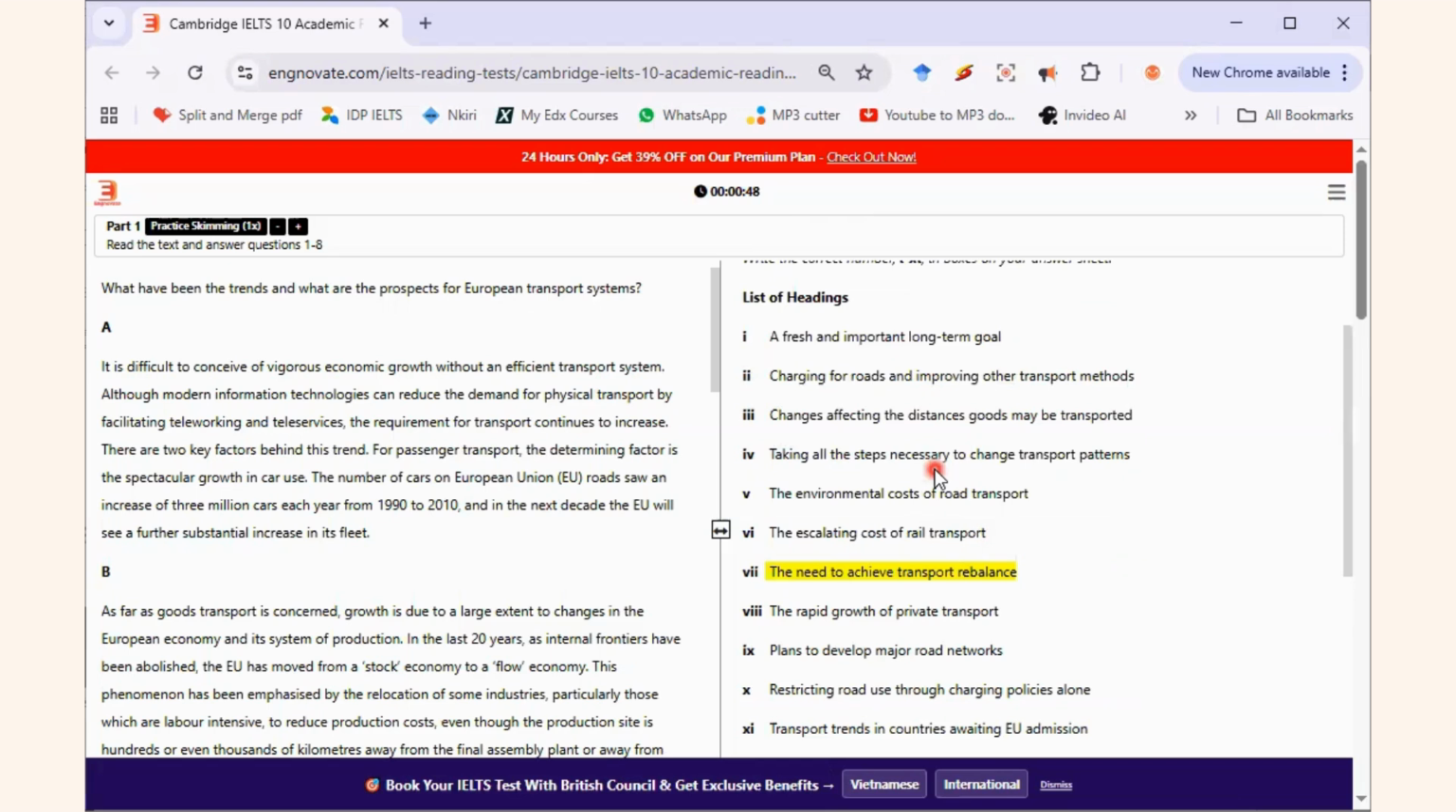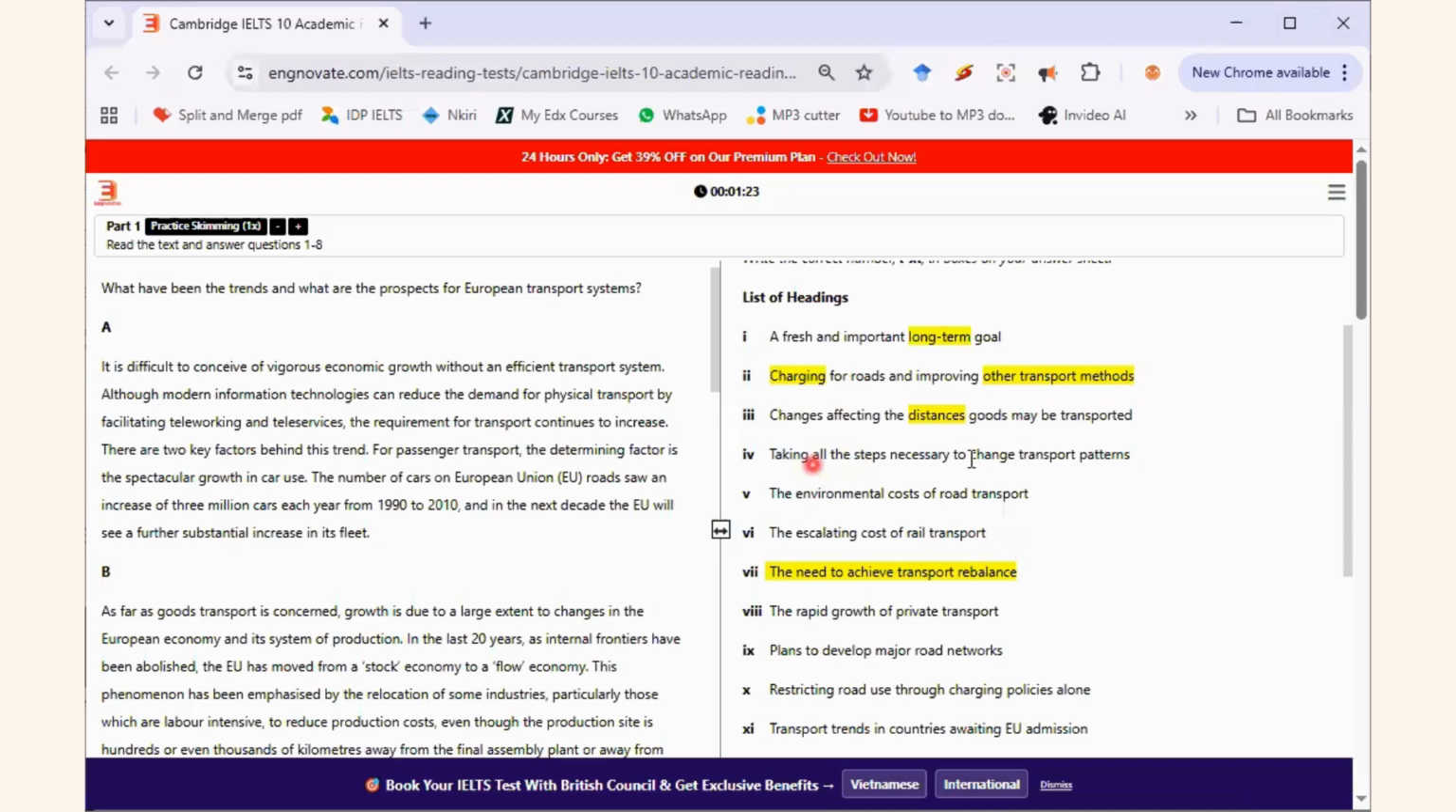headings, highlight keywords. Okay? Long-term goal: long-term is a keyword for me here. Charging for roads. Charging is a keyword for me here. Then, improving other transport methods. Let me see. Improving other transport methods is a keyword also here. Changes affecting the distances goods may be transported. Distance is a keyword for me here. Let me just pick distances alone.